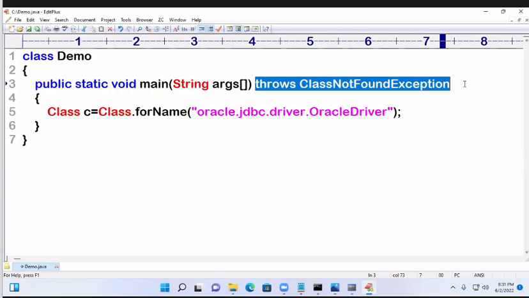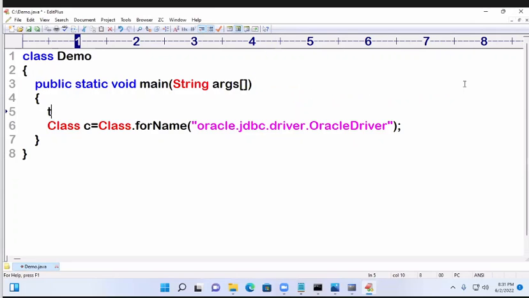Like that, you have to select either try catch or throws, depending upon the situation. But if you write try catch, then what will happen? Later, if you want to write a user friendly message also, little bit of changes are required.